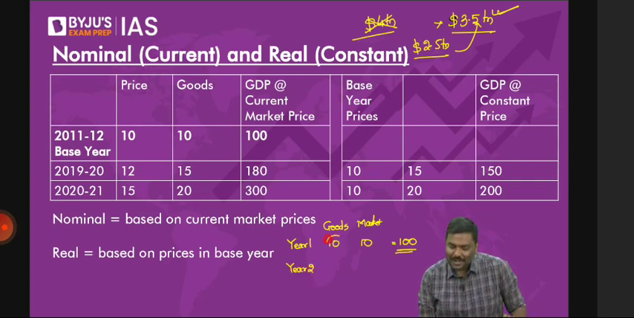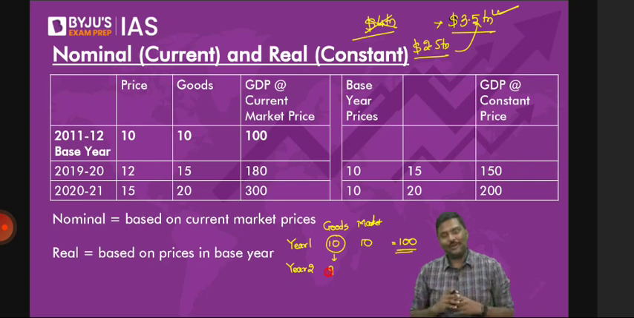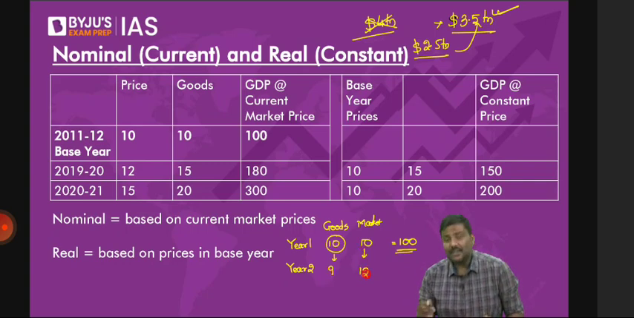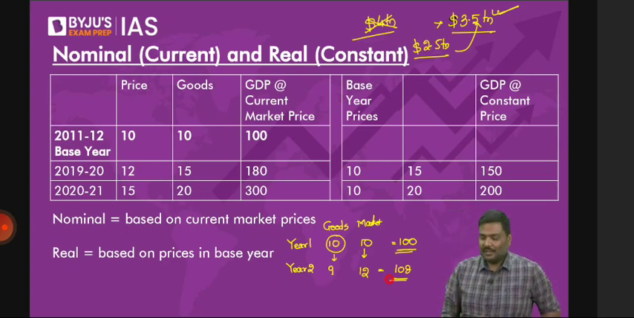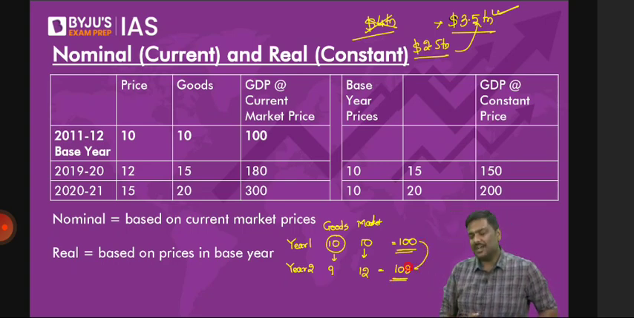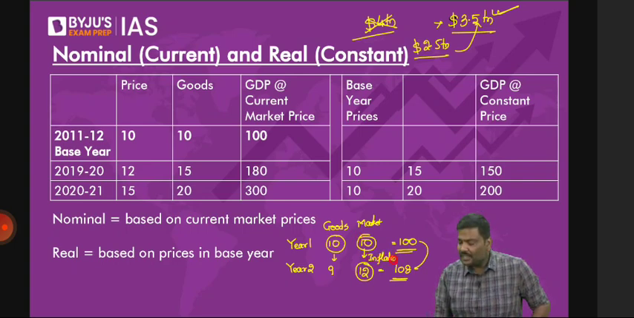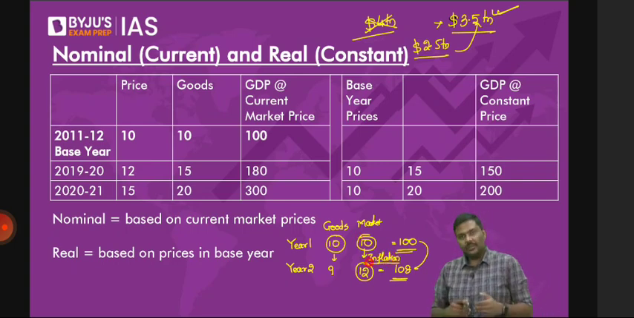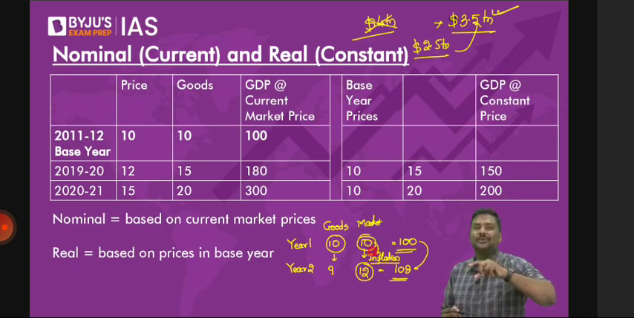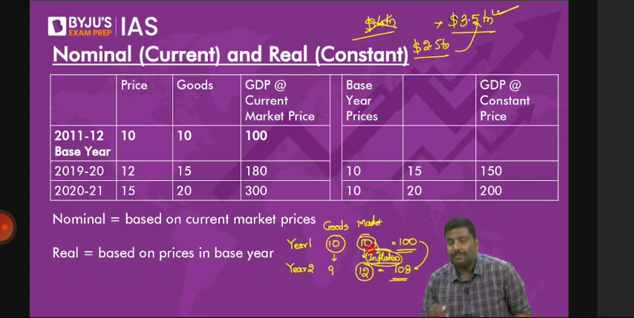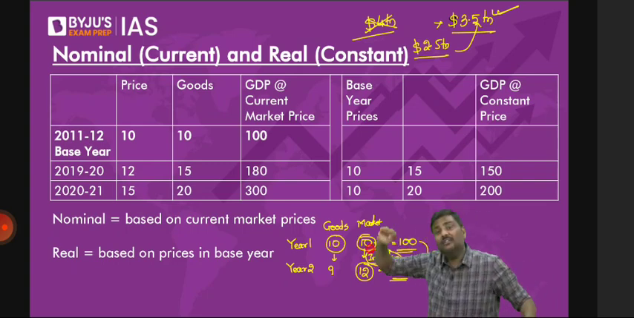The production has actually come down. But because of inflation, the market prices have gone up. What is the GDP value now? 108 rupees. Now, if I simply make a comparison and say growth is 8%, the problem is that from one year to the next, there is an impact of inflation on the GDP value. So don't you think you should be adjusting for the impact of inflation? You should be removing the impact of inflation on the GDP value.